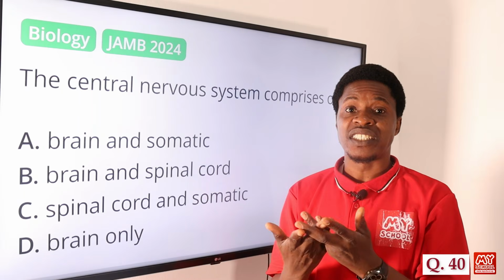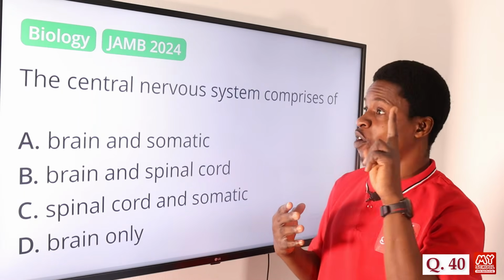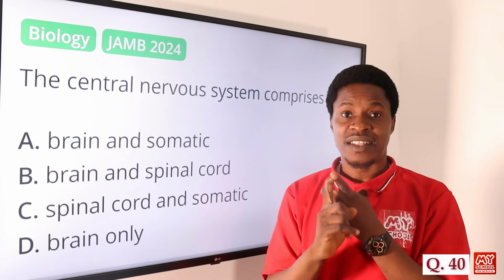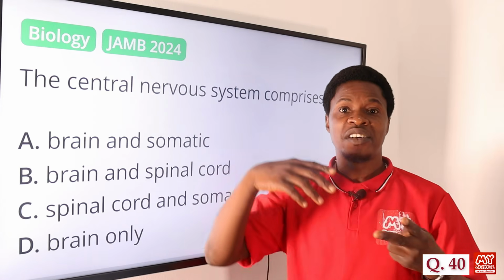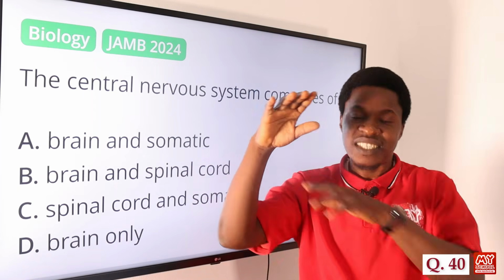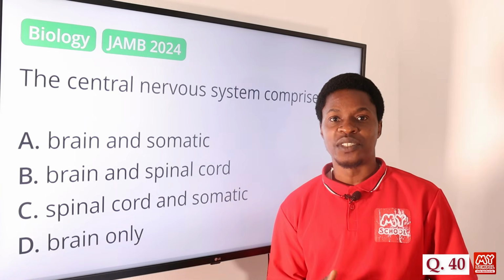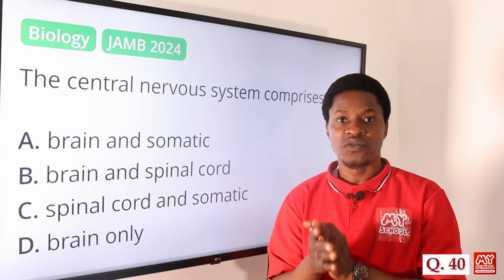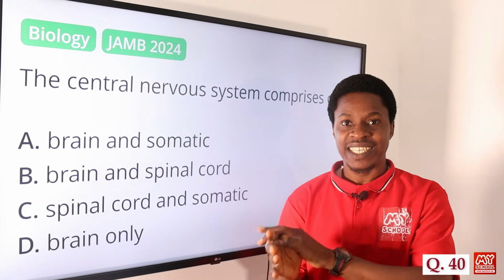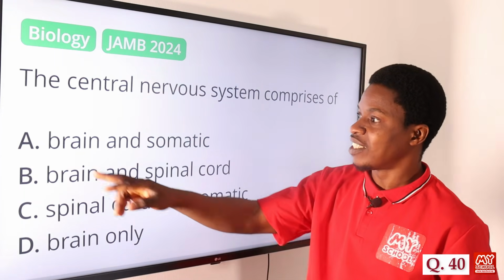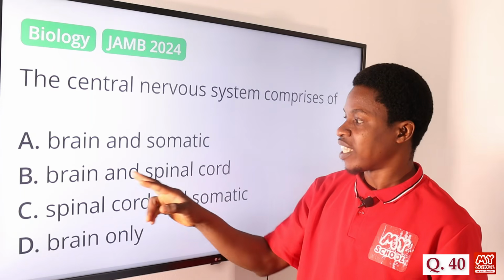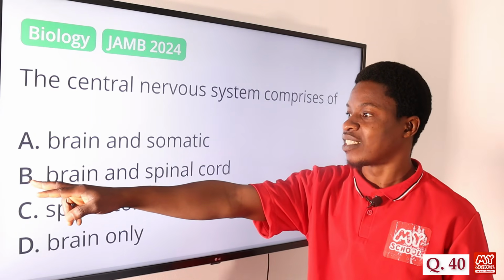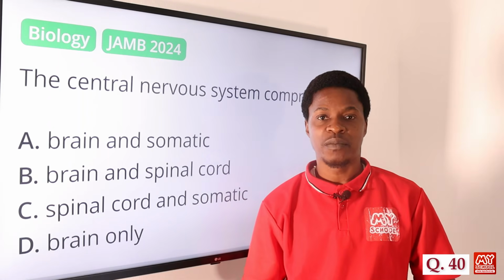So the central nervous system comprises the brain as well as the spinal cord. Of course, when we talk of the brain, we're talking of the hindbrain, the forebrain, the midbrain, and so on. So the brain and the spinal cord make up the central nervous system. We call it CNS for short. Option A says brain and somatic. Option B, brain and spinal cord. Option C, spinal cord and somatic, and D, brain only. The correct answer is option B, brain and spinal cord.